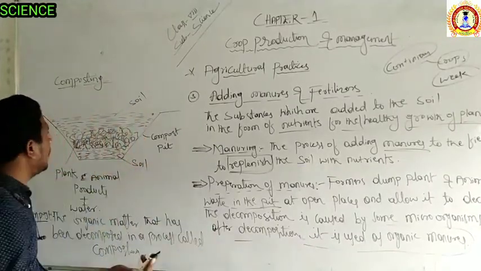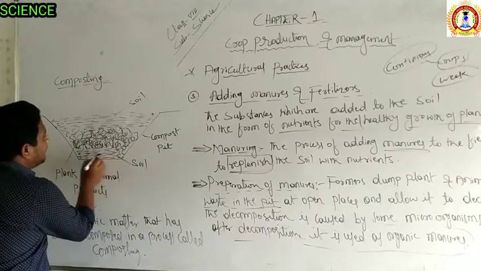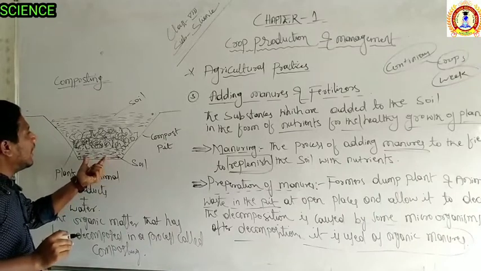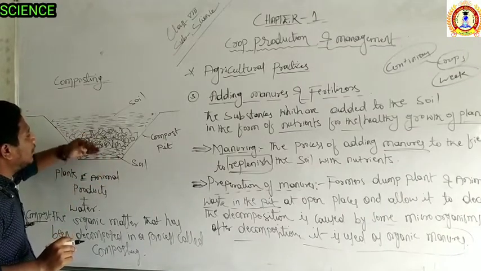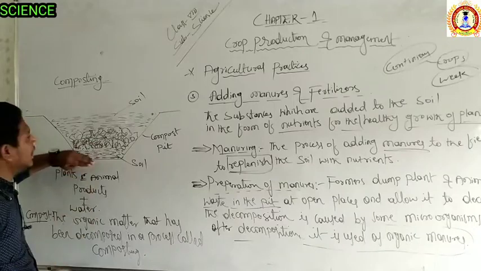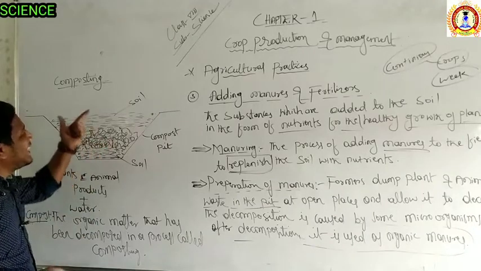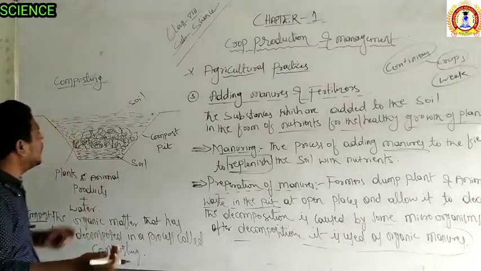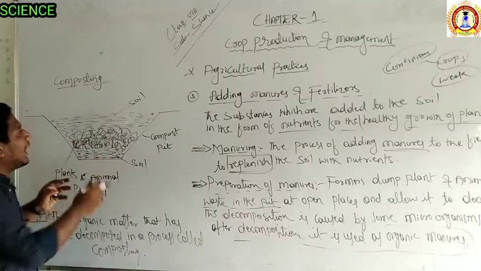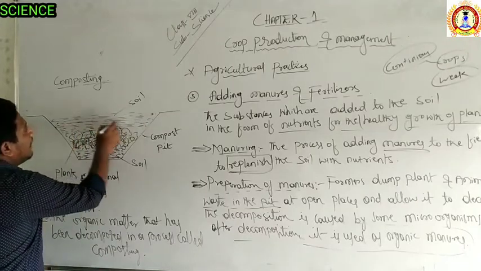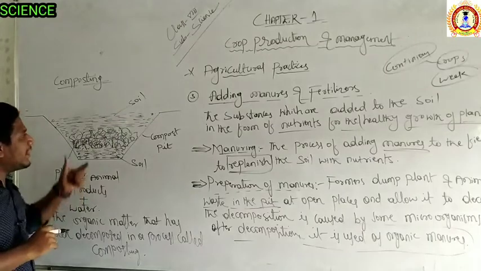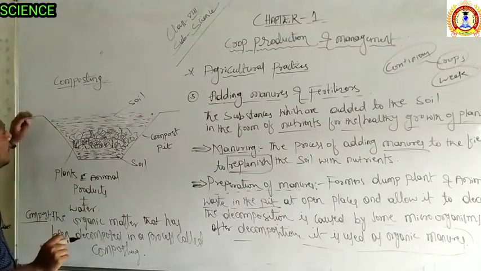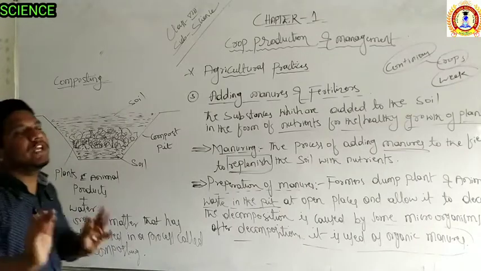That's composting. Simple. Add some soil at the bottom of the compost pit, right? And after that, above that, add a thin layer of soil. Above that, put the plant and animal waste which are formed in your house. You put that above the soil and again cover it with soil. Add a little bit of water for better decomposition. Then leave it for some days for the decomposition.